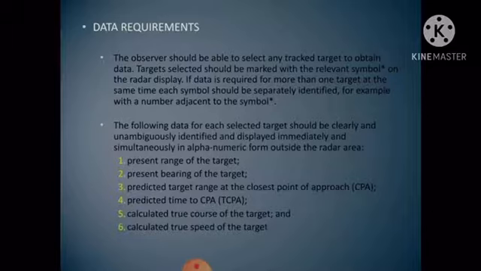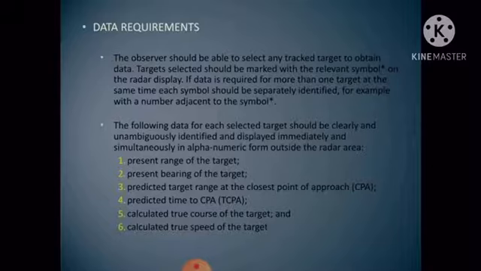So the observer should be able to select any target with the obtained data. Targets selected should be marked with the relevant symbol on the radar display. If data is required for more than one target at the same time, the symbols should be separately identified, for example with number 1 adjacent to the symbol.